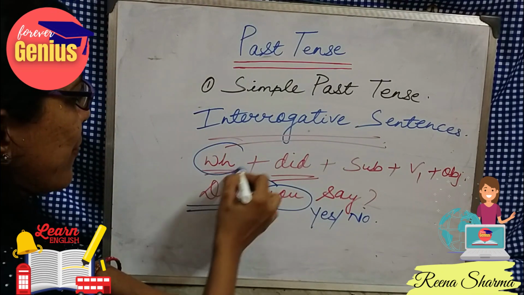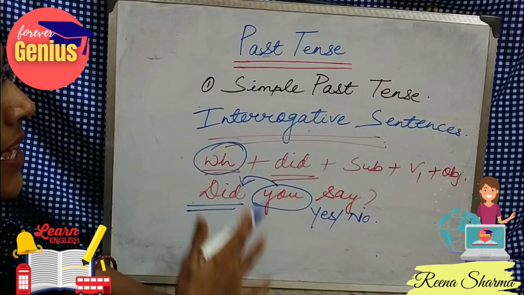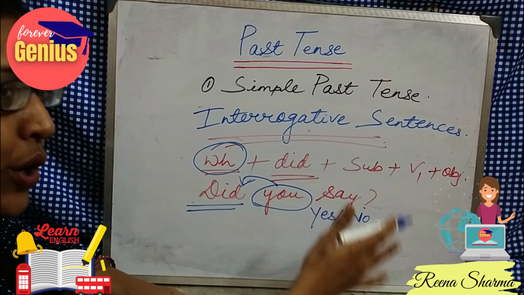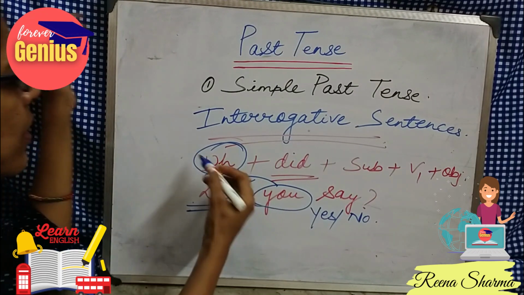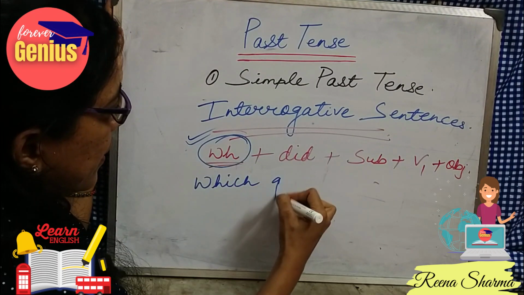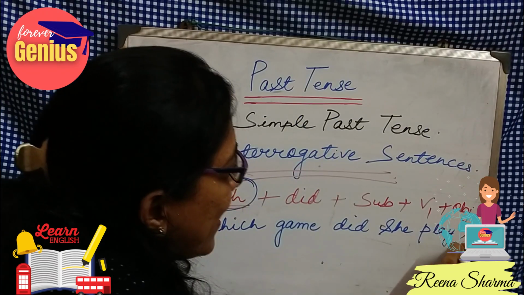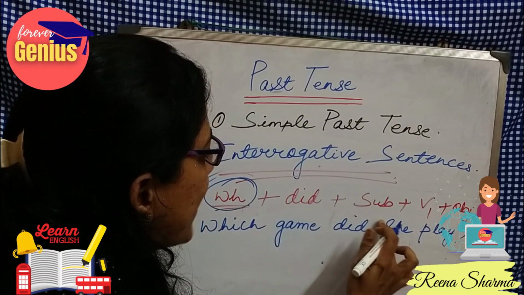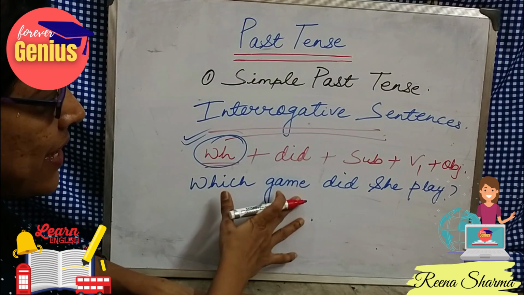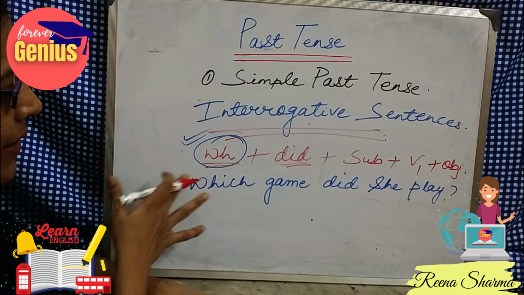So this WH family will not come in case of questions where the answer can simply be in yes or no. Now look for an example where WH family will come. Which game did she play? Can I answer this question in a yes or a no?